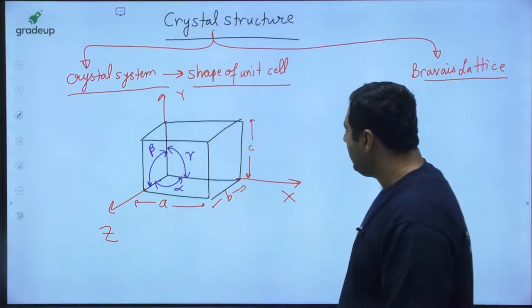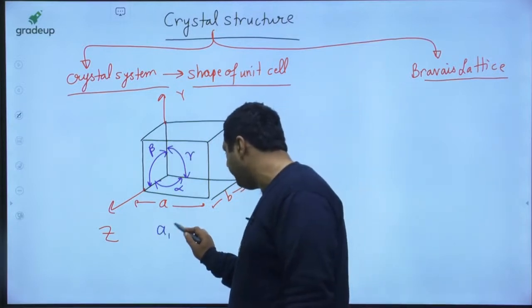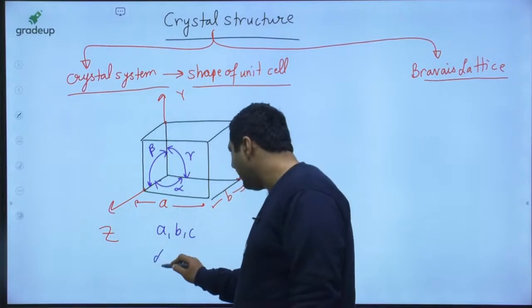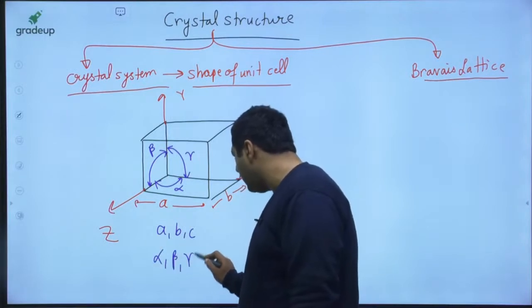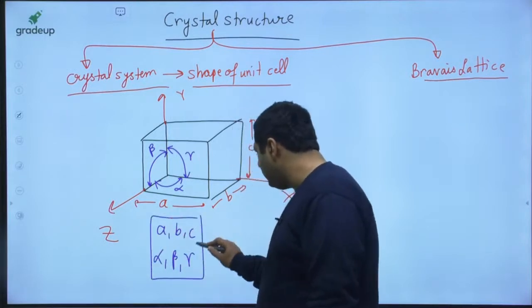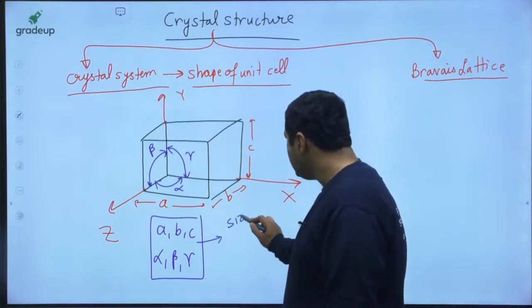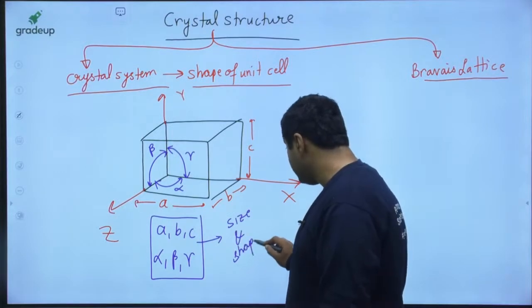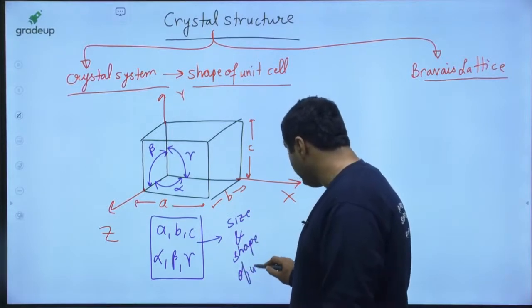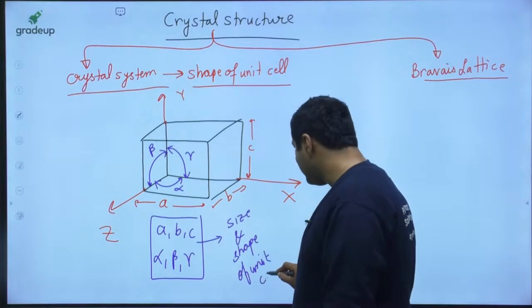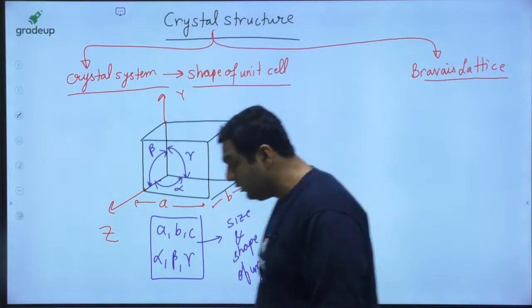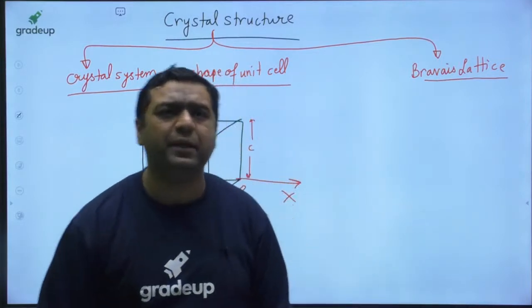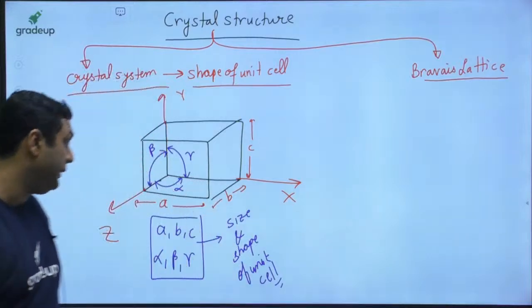So obviously A, B, C, alpha, beta, gamma together will decide the size and shape of the unit cell. So the size and shape of the unit cell will be decided by these 6 parameters: A, B, C, alpha, beta, gamma.